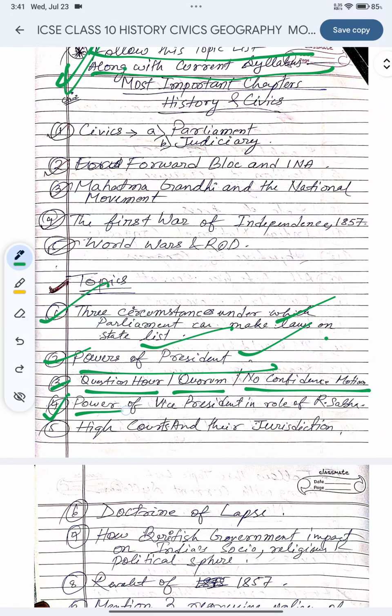Next, the power of the Vice President and his role in Rajya Sabha. I am definitely sure that from my topic list you will definitely get questions, because I have minutely studied the last 10 to 15 years of ICSE pattern and wrote these topics for you all. You will definitely get help from these. And remember, these topics are important not only for the 2026 board exam but for 2027 and beyond, until the syllabus is changed.